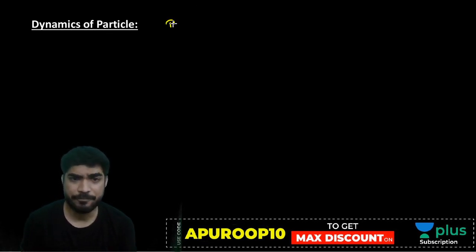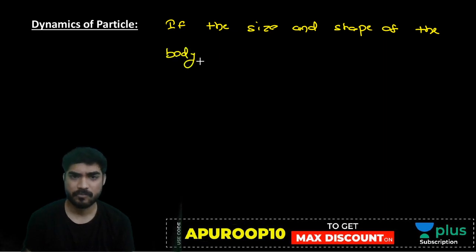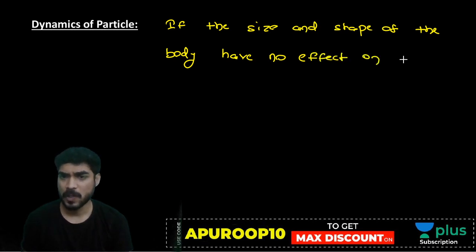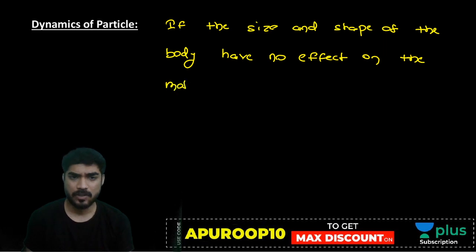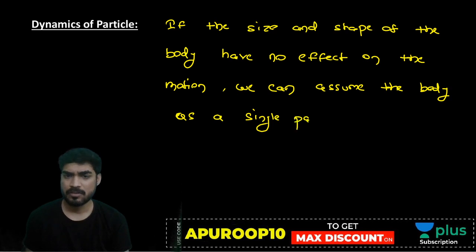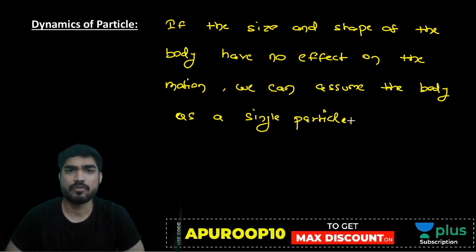If the size and shape of the body have no effect on the motion, we can assume the body as a single particle. What does it mean?